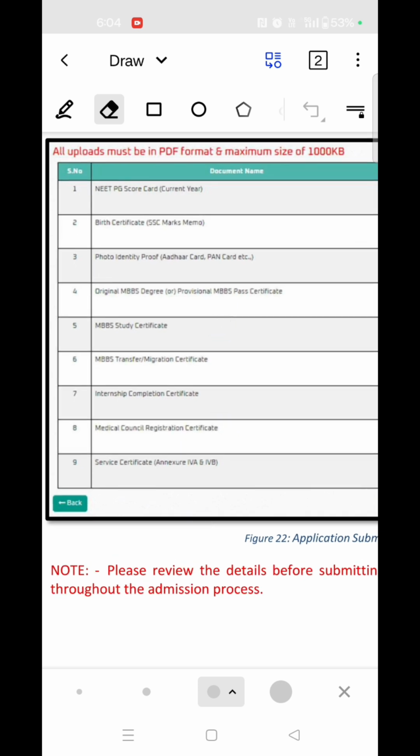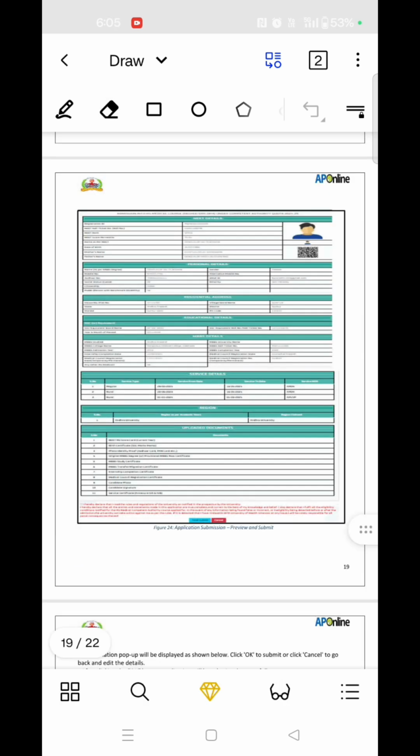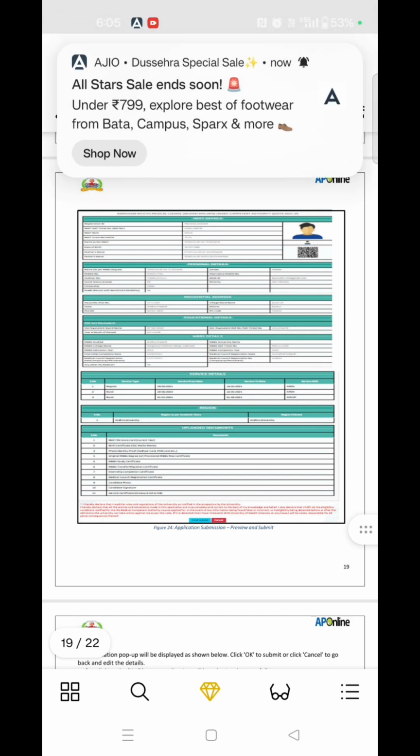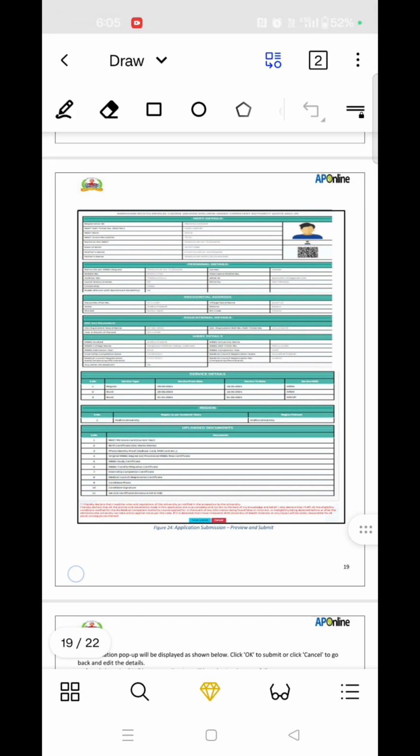If you are a service category student, you should upload the service certificate. After uploading all those required documents, that is the end of the application process.